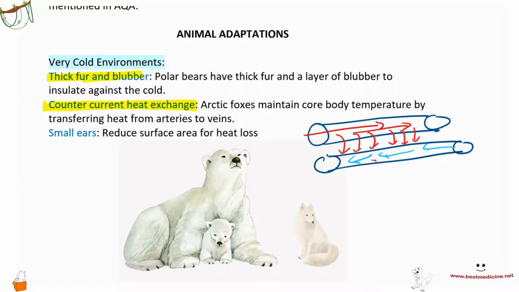Okay? This is called countercurrent, and there's a mechanism that you learn in A levels in which the heat transfer, or any transfer, not just heat transfer, but remember countercurrent exchange would also be present in dialysis. Exchange of anything really is much more efficient in countercurrent flow. Smaller ears would ensure that there is lesser surface area for heat loss, because ears usually are not supplied with a lot of blood and they're not very well insulated.